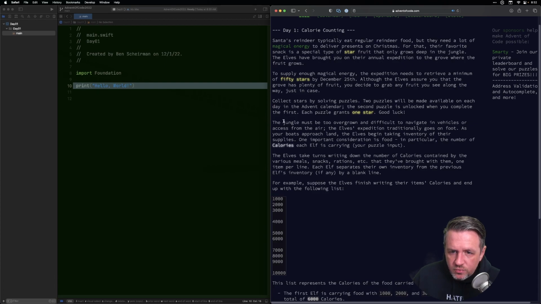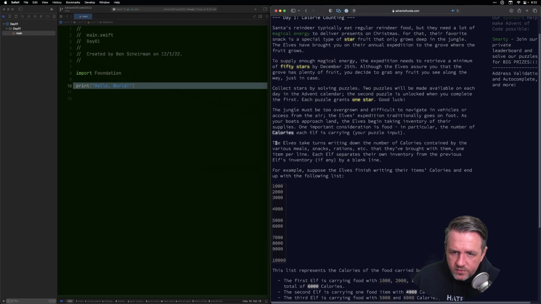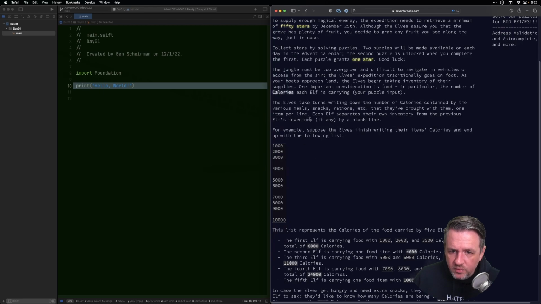The jungle must be too overgrown and difficult to navigate in vehicles or access from the air. The elves' expedition traditionally goes on foot. As your boats approach land, the elves begin taking inventory of their supplies. One important consideration is food, in particular the number of calories each elf is carrying. That is your puzzle input. The elves take turns writing down the number of calories contained in the various meals, snacks, rations, etc. that they brought with them, 1 item per line. Each elf separates their own inventory from the previous elf's inventory, if any, by a blank line. For example, suppose the elves finish writing their items' calories and end up with the following list.